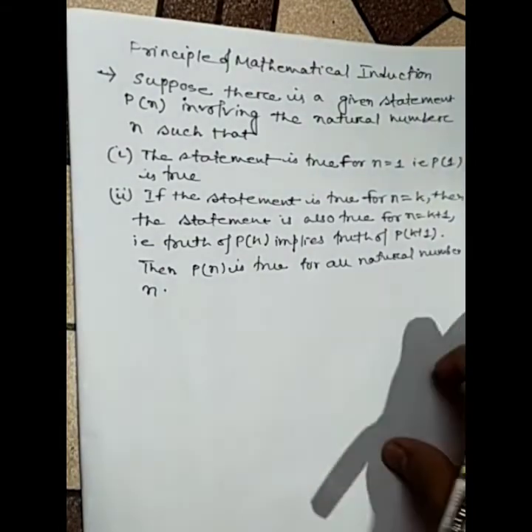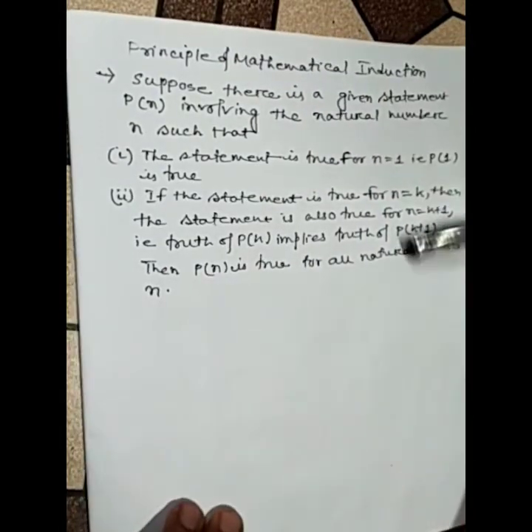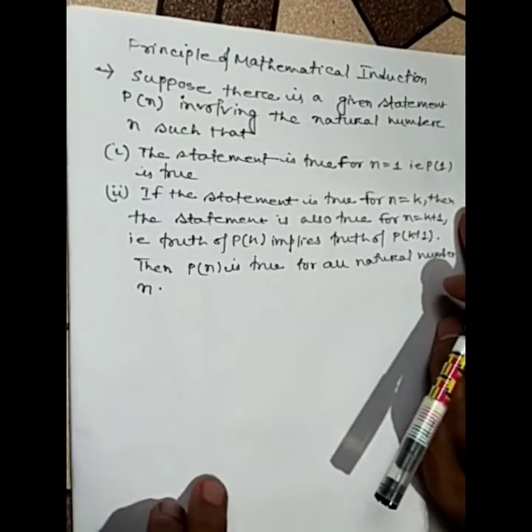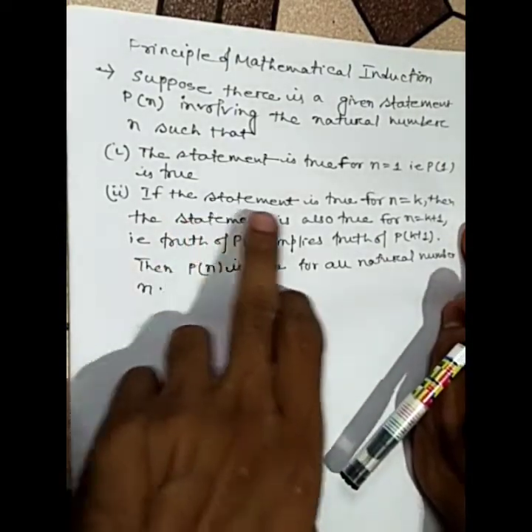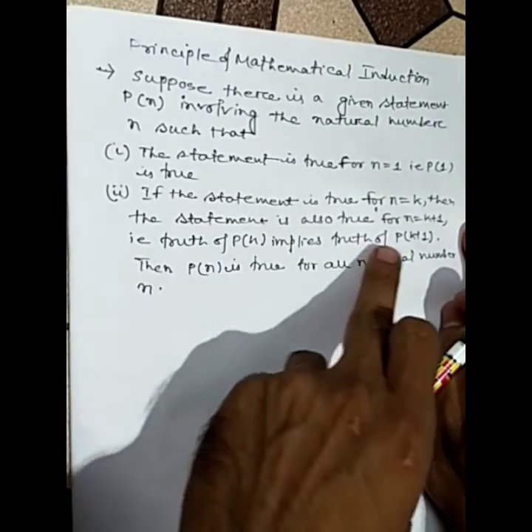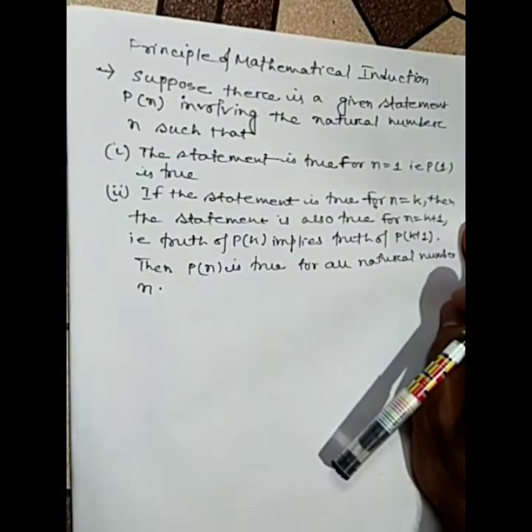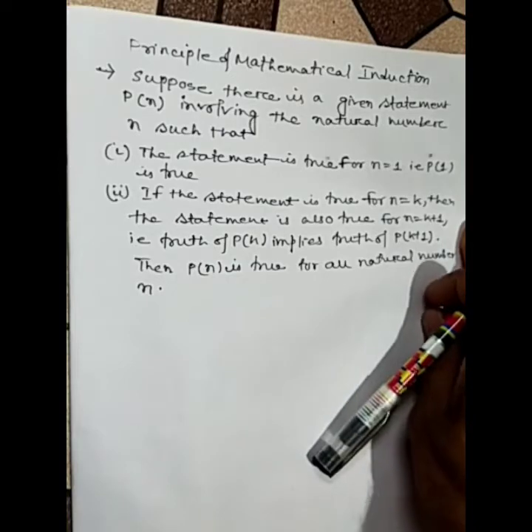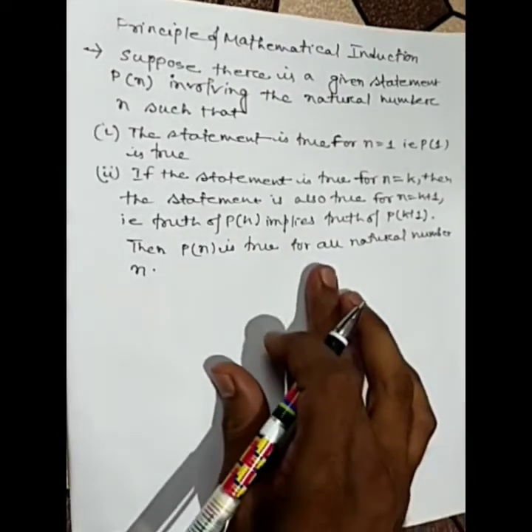Okay, so you must prove for n equal 1, and you have to take n equal k is true, and you have to prove n equal k plus 1 is also true. Okay, so let us take an example.